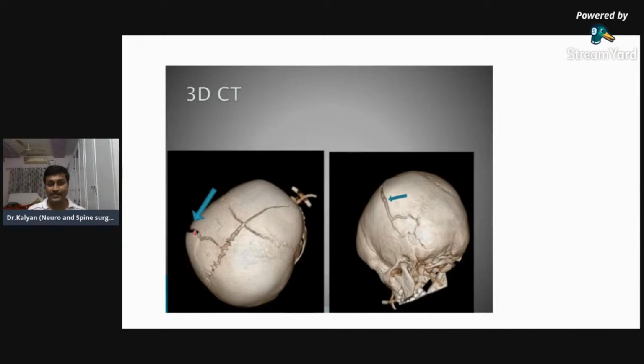So what is the blue one and what is the red one? What is the blue line? What is the red line? The blue line is a fracture. And the red one is the sagittal suture.